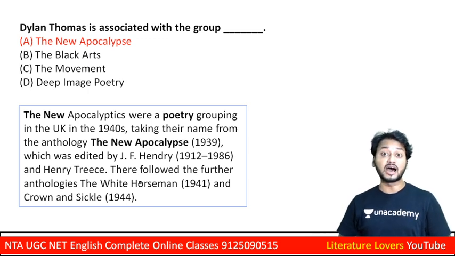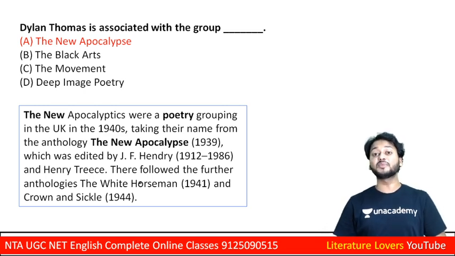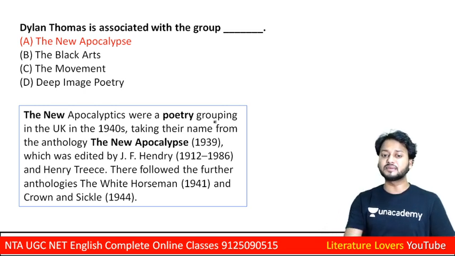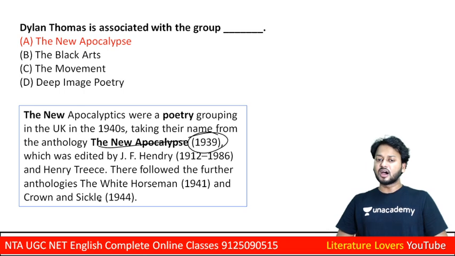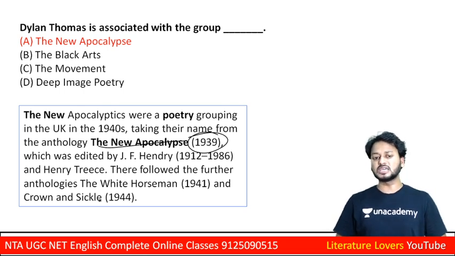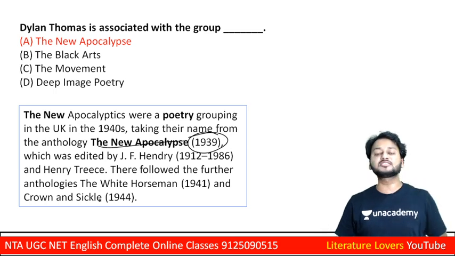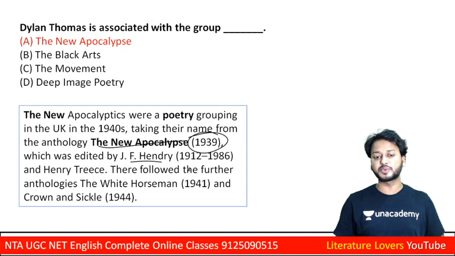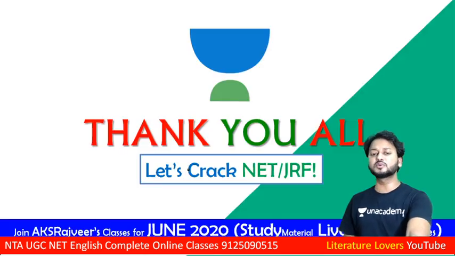So this was a UK poets group, and yes, they took their name from an anthology named The New Apocalypse that appeared in 1939. So these were the major editors of New Apocalypse. So let us see, you can see J.F. Hendry and others.